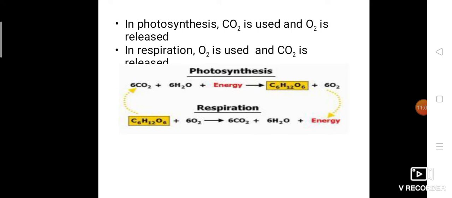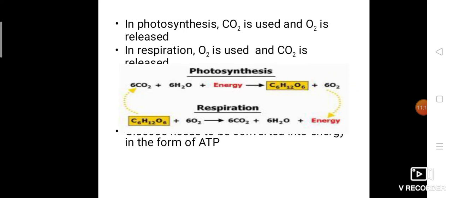In photosynthesis, what happened? Photosynthesis means preparation of food. For food, carbon dioxide and water. Here energy represents light energy, the light source. So what do they produce? They produce glucose, and oxygen is also released as a byproduct. That oxygen is used in the respiration process, and carbon dioxide is liberated out. That carbon dioxide is used again in photosynthesis.